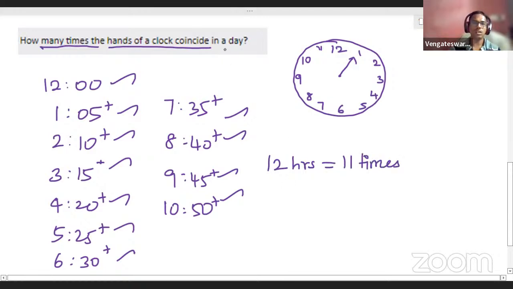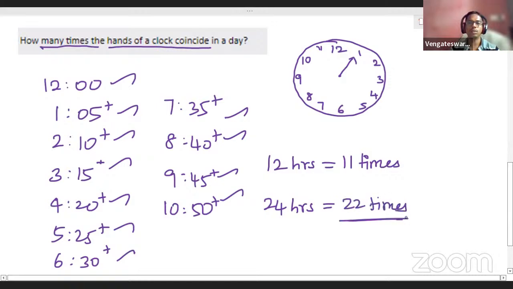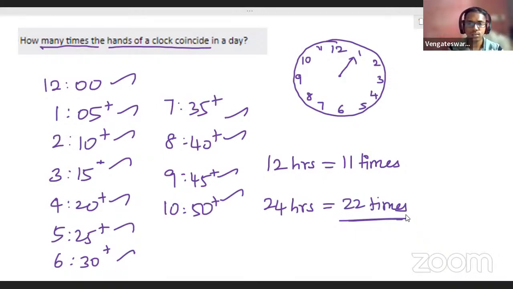What is our question? In one day, how many times will it happen? For 12 hours, 11 times. One day means 24 hours. In 24 hours, how many times? 12 twos are 24, so the same here: 11 twos are 22. So 22 times it will happen. Got it? So for every 12 hours, 11 times. That means in 24 hours, 22 times. So 22 times is the answer.